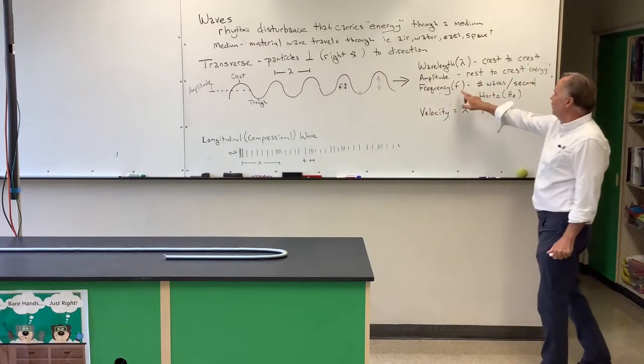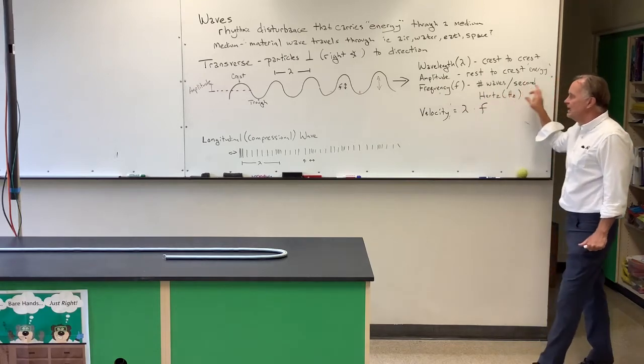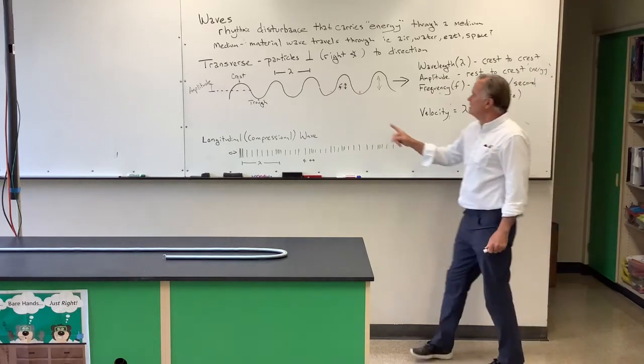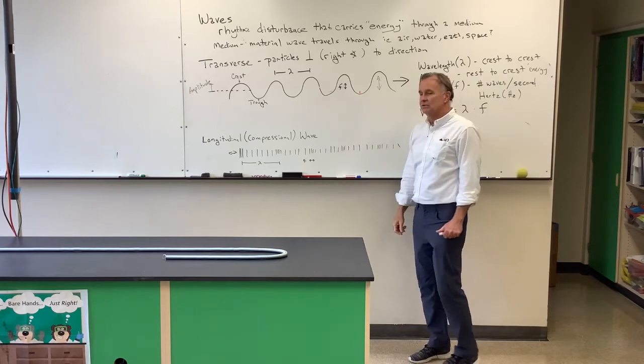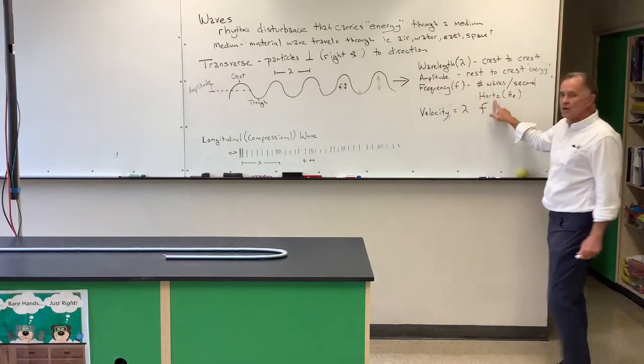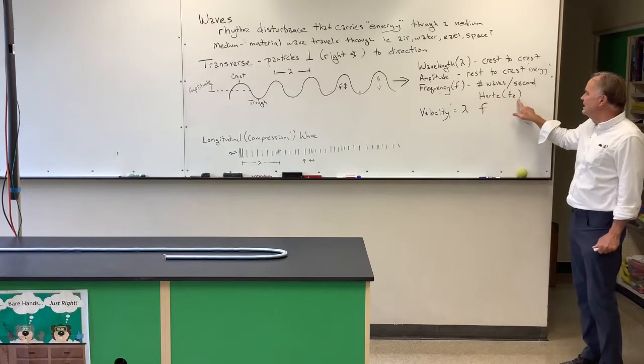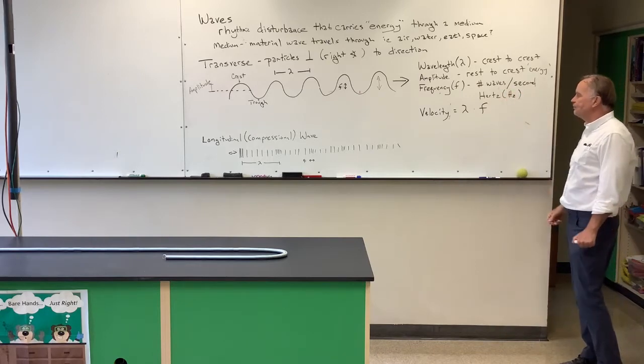The frequency is the number of waves per second, and of course that can vary. It's the number of times this wave goes up and down every second. That is called its frequency. It's measured in a unit called hertz, or Hz, or waves per second.